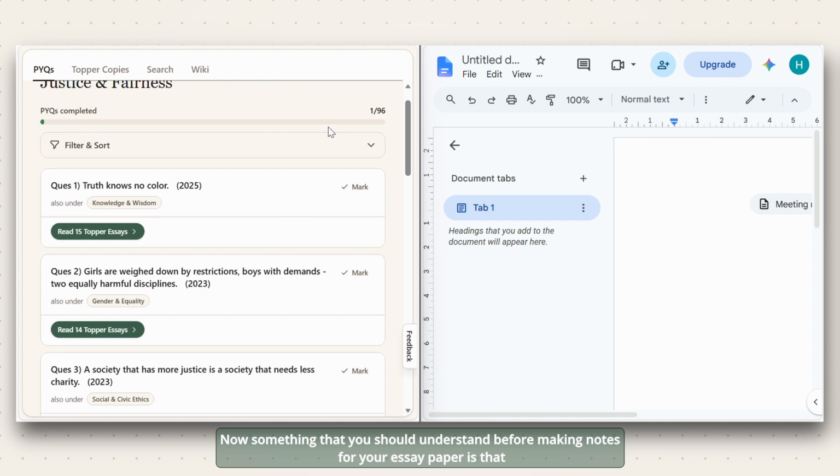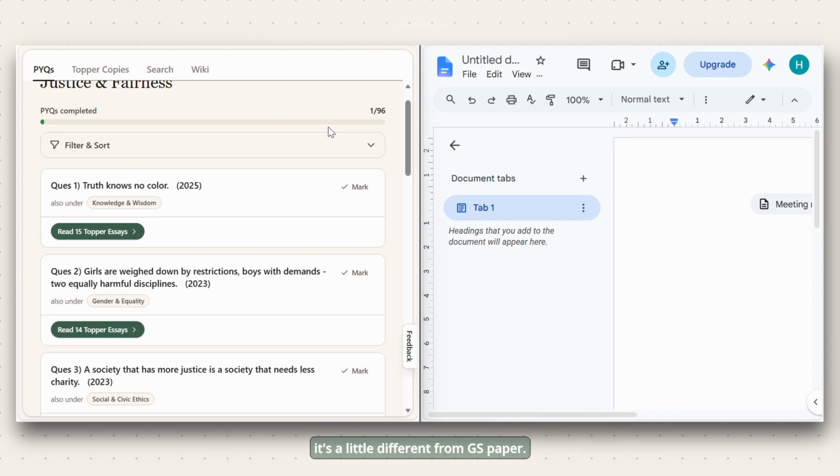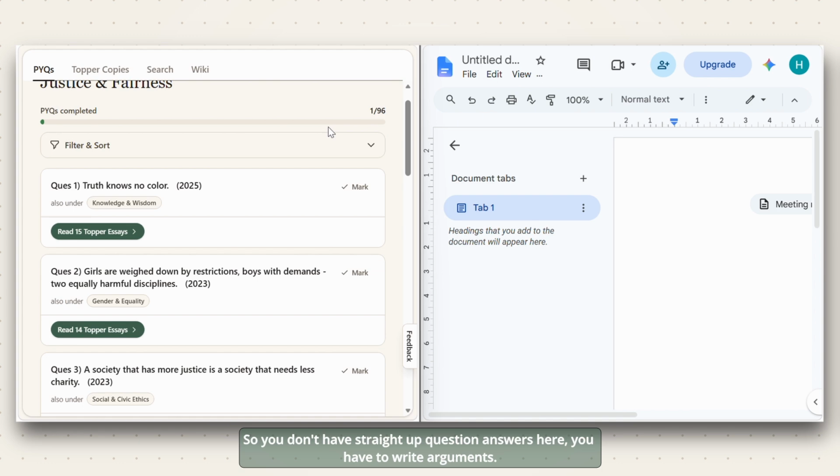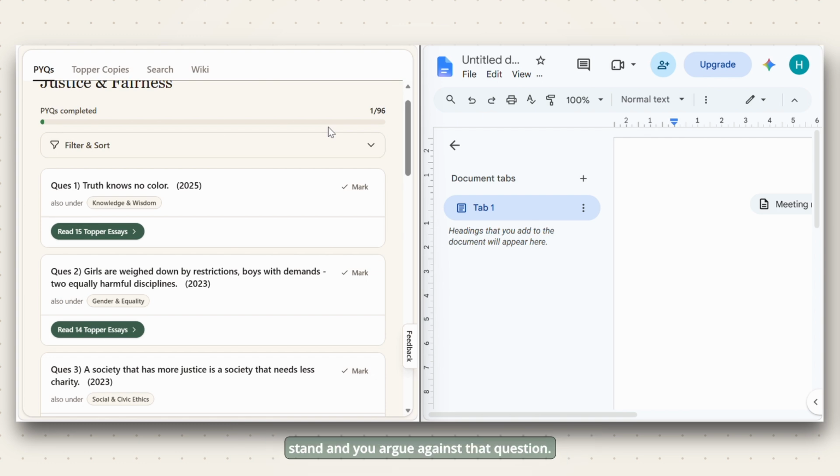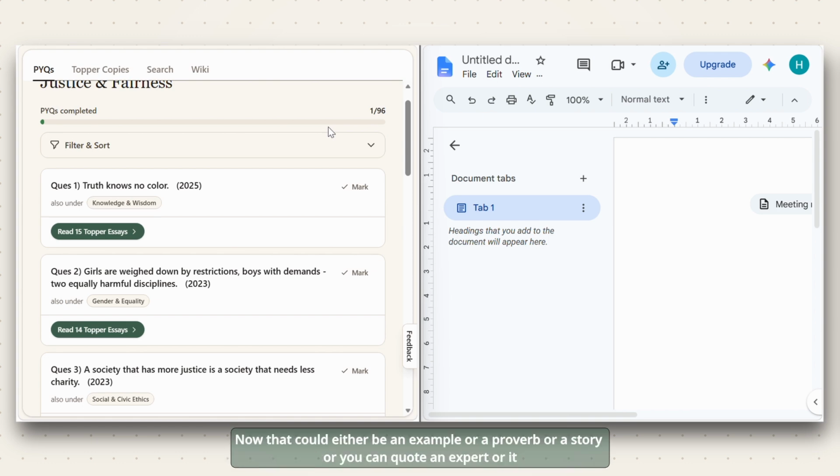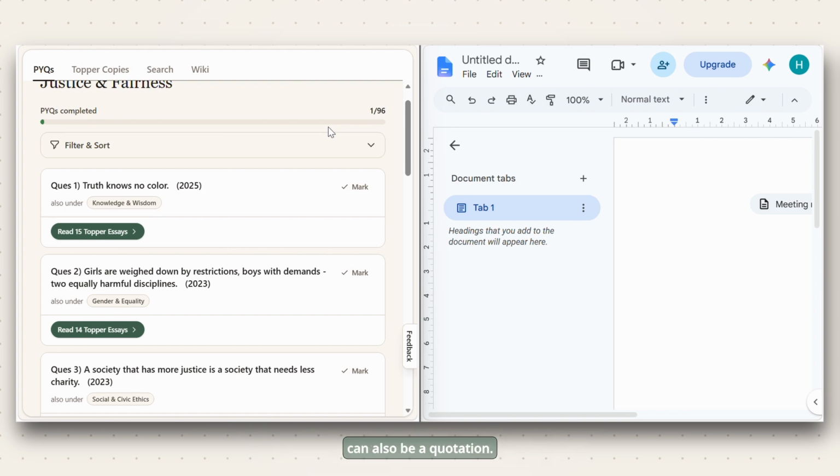Now, something that you should understand before making notes for your essay paper is that it's a little different from GS paper. So you don't have straight up question answers here. You have to write arguments. So you first write arguments in support of the question, then you take the exact opposite stand and you argue against that question. Also, both the times you have to be very convincing. So you need something to substantiate your arguments. Now that could either be an example or a proverb or a story, or you can quote an expert, or it can also be a quotation.